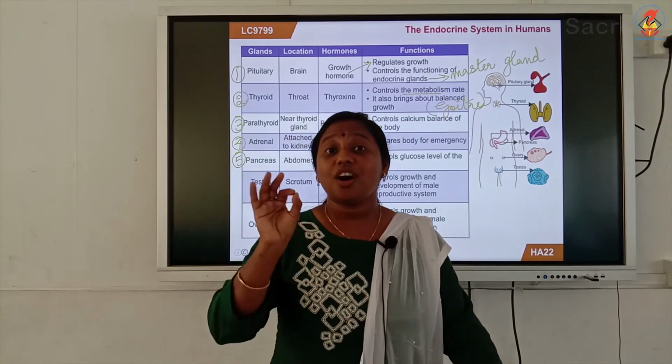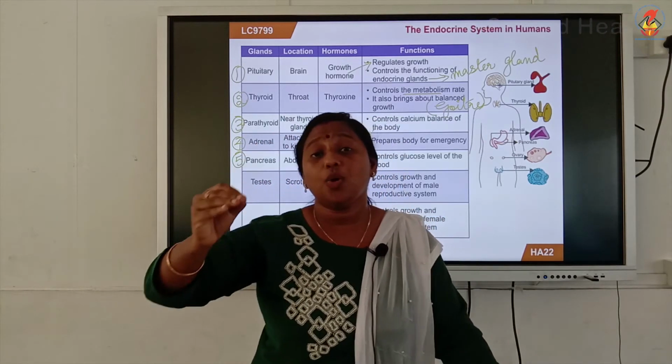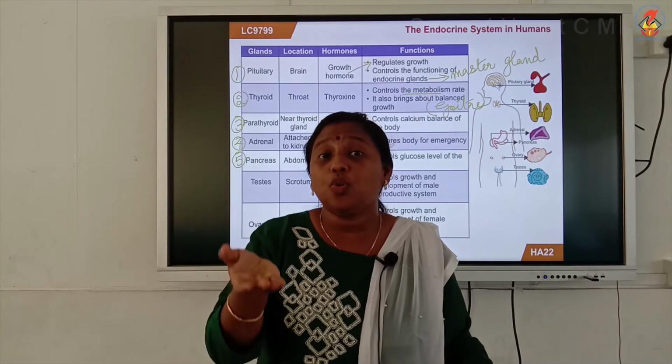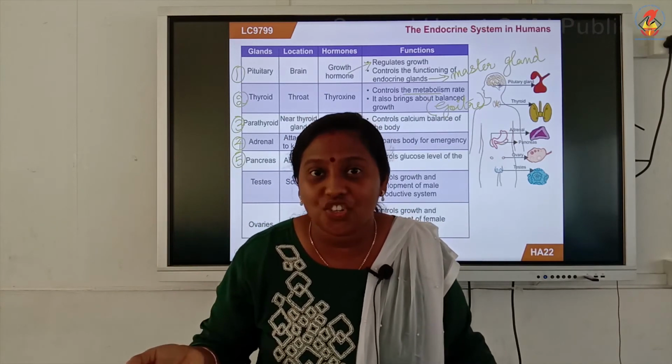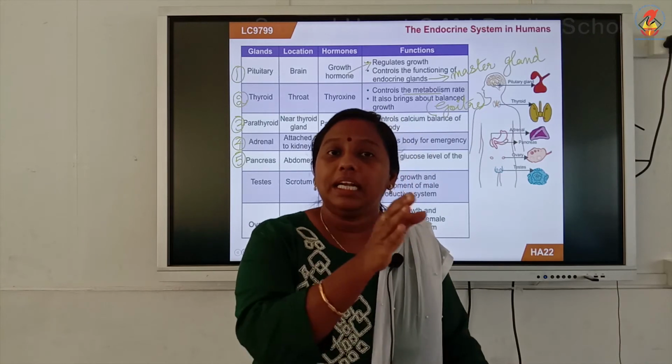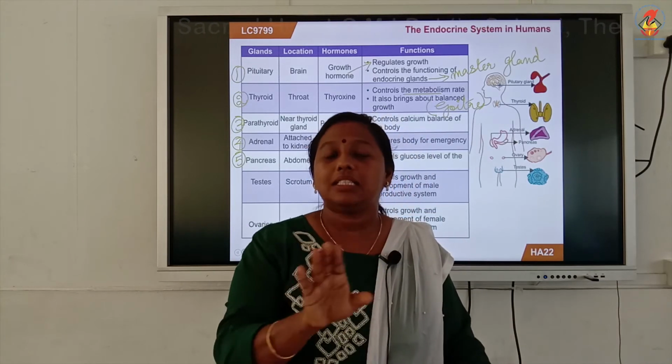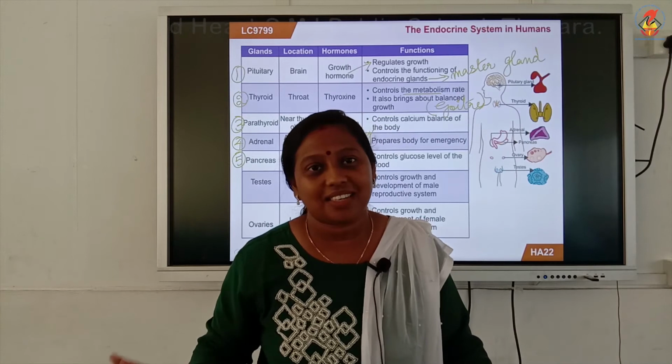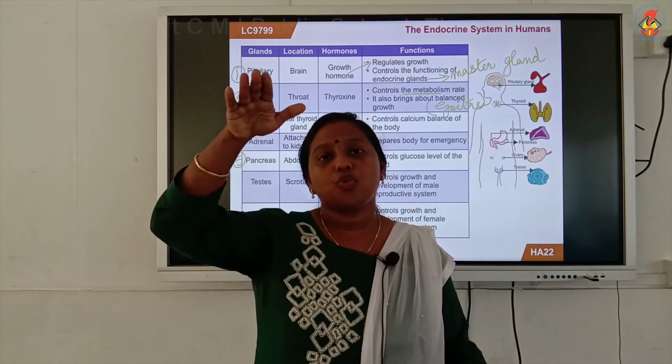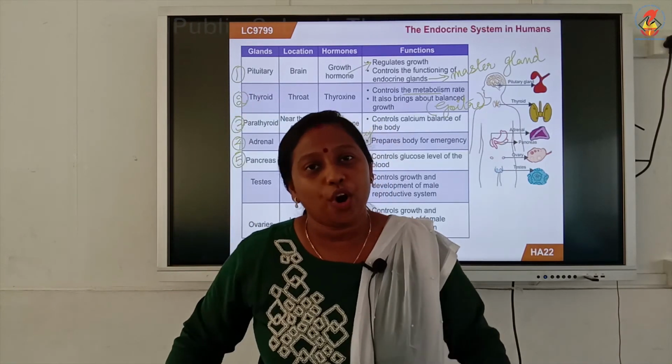So the extra glucose in your body will be converted into stored food called glycogen, and the remaining glucose will be given to the cells for doing its normal life activities. Is that clear? Thereby the sugar level in the blood comes back to normal.